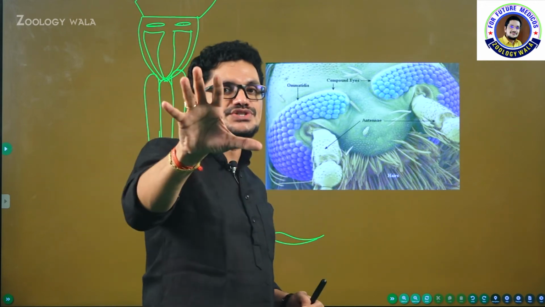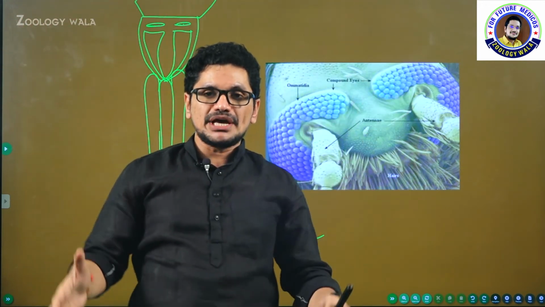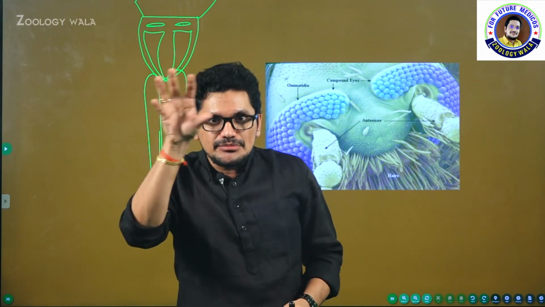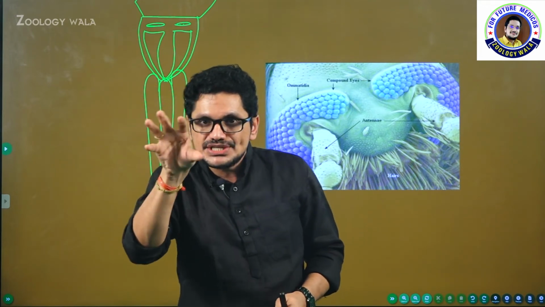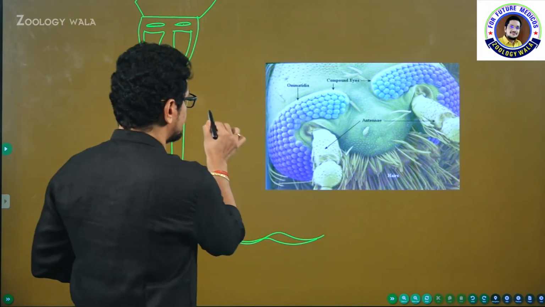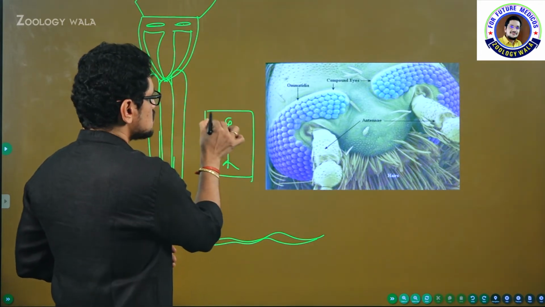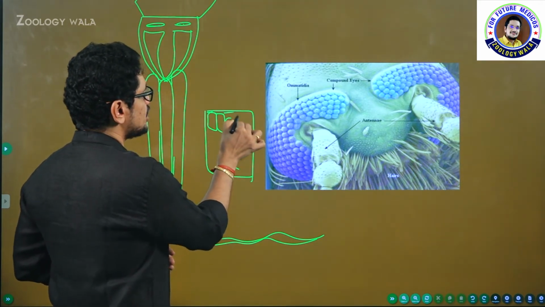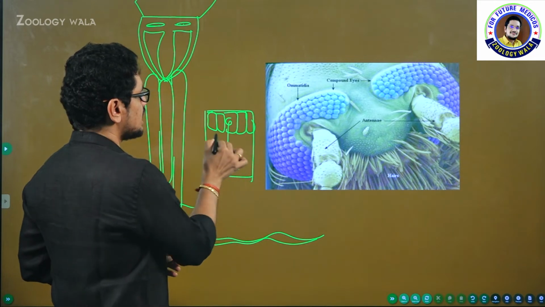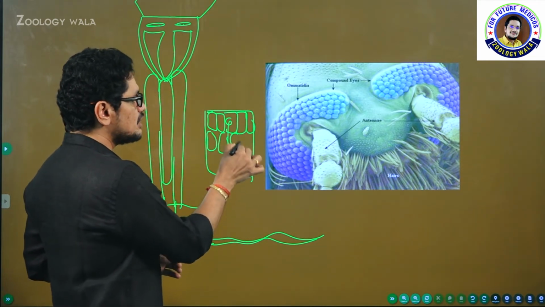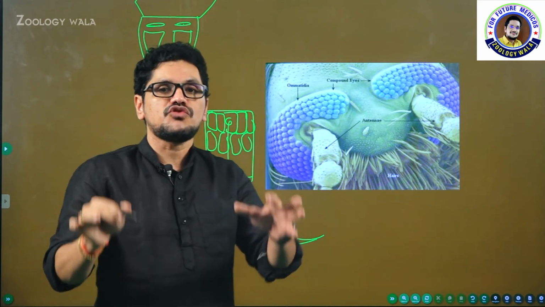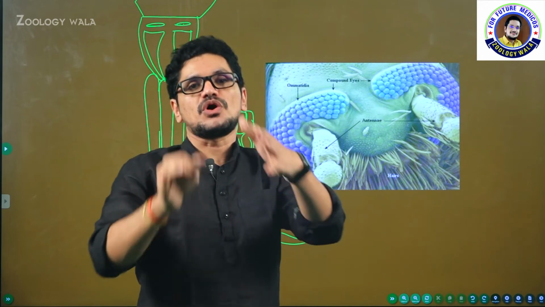When the cockroach is seeing you, you are not going to appear as a complete picture. Your image will be in the form of small discrete units. Imagine you are present like this. Here this is one ommatidium, another ommatidium, another, another, like that. A number of ommatidia will work together to form the total image of your body.